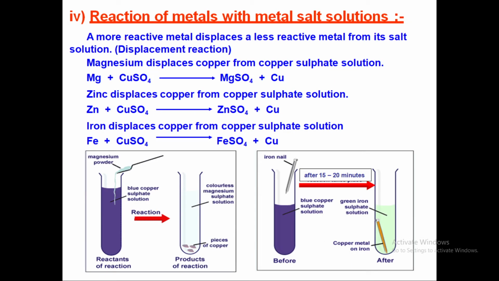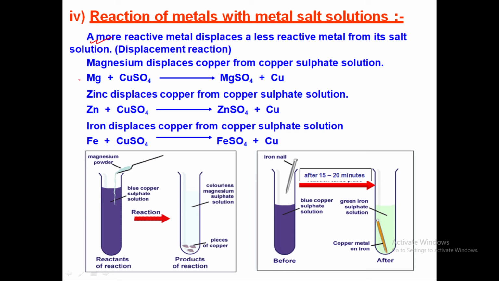Okay. Now the reaction of metals with salt solution. A more reactive metal displaces the less reactive metal from its salt solution. Now if you have a salt solution of any metal, and you put another metal in that salt solution, then depending upon the reactivity, if you put a more reactive metal in the salt solution, it will displace the less reactive one, and you will get the crystals of the metal of which you had taken the salt.